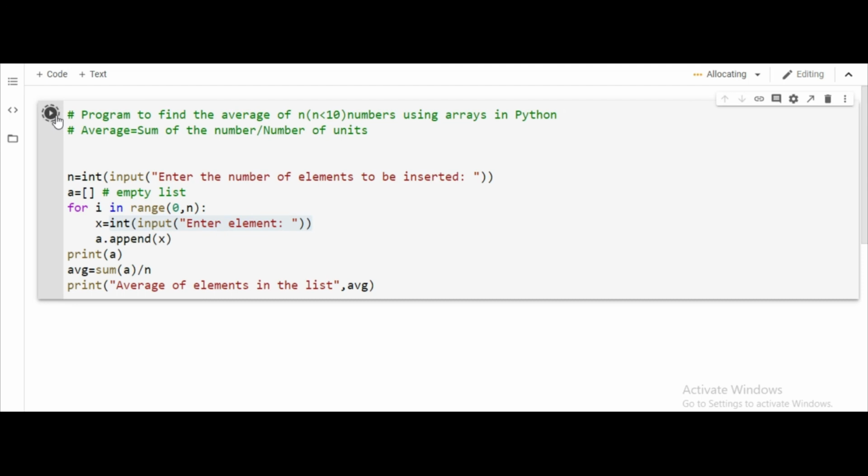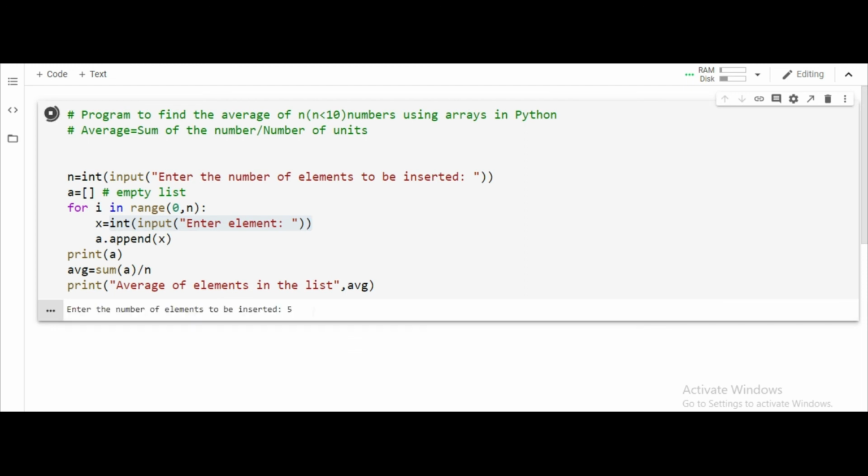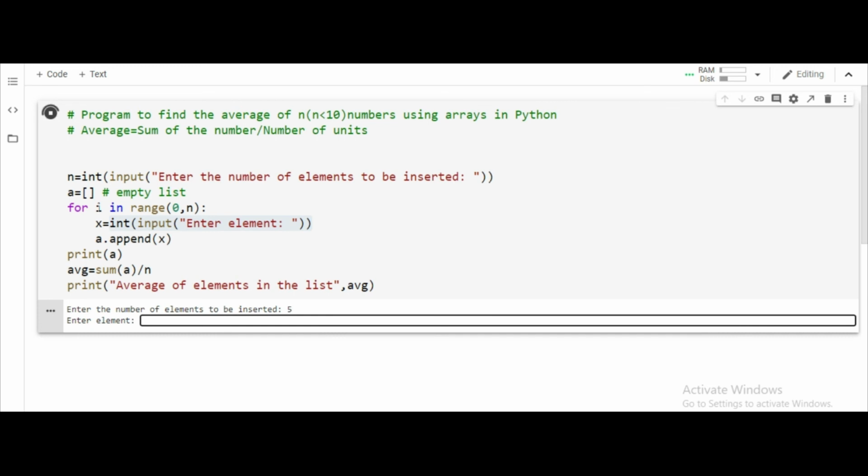Yeah, it has started. Enter the number of elements to be inserted. For example, we are calculating the average of our board examination. There are 5 subjects, so here we have given the input as 5. Since I have given the input as 5, the for loop runs from 0 to n minus 1, that means 0, 1, 2, 3, 4. That means it will execute these 2 instructions 5 times.